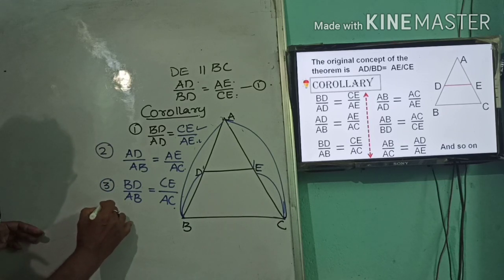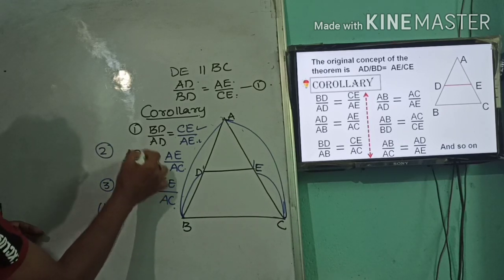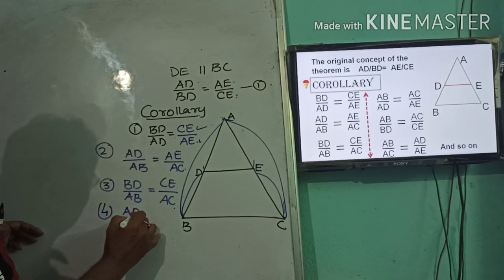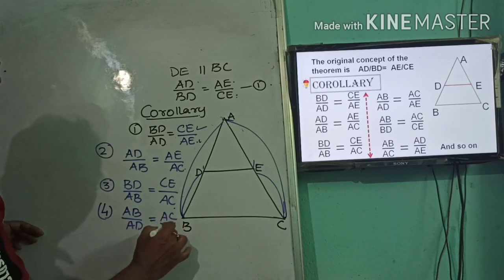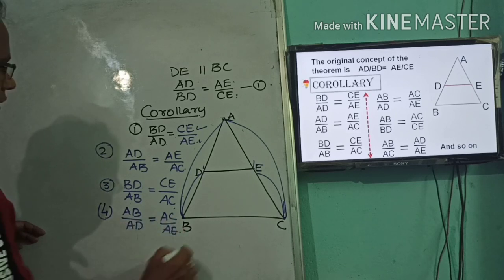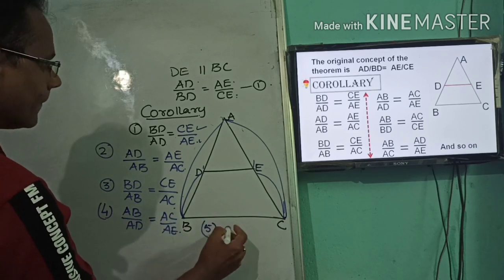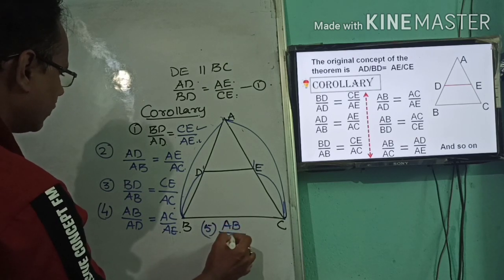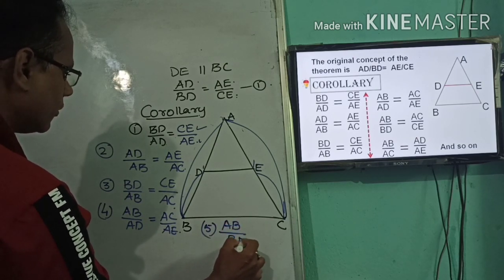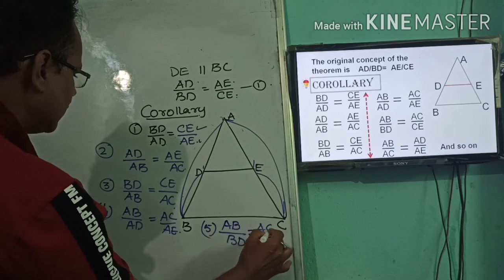Okay, I can write here 4, that is AB by AD will be equal to your AC by AE. In the same way, the fifth one, we can reverse this one, AB by BD will also be AC by CE.